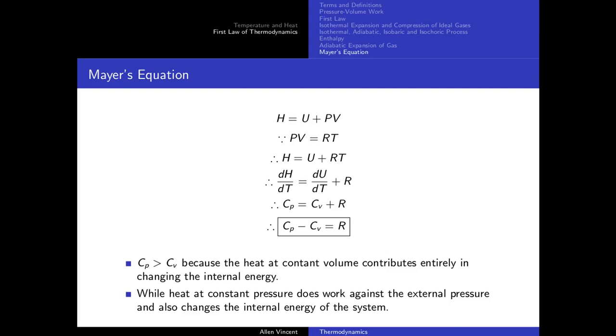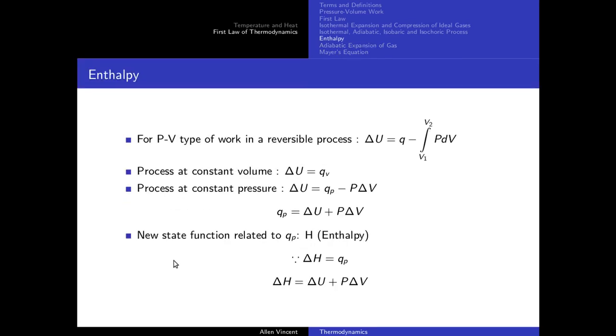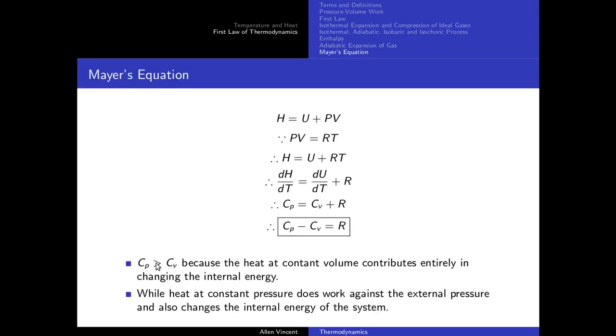Let's come back to this expression here. So Qv, this heat will only change the internal energy. This heat is at constant volume, but heat at constant pressure, this Qp, will have to do work as well as change the internal energy. So obviously the specific heat at constant pressure will be greater compared to specific heat at constant volume. Heat at constant pressure does work against the external pressure and also changes the internal energy of the system. So that is the reason why Cp is always greater than Cv.